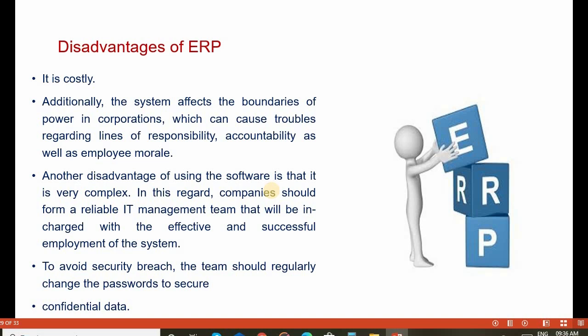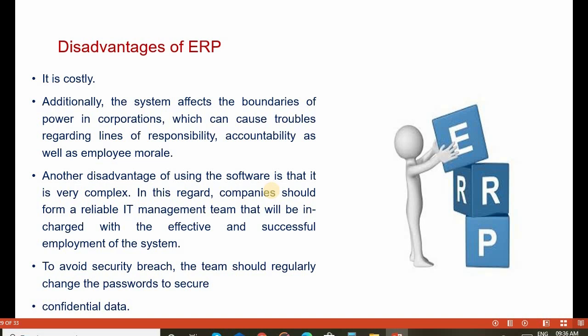Additionally, the system affects the boundaries of power in a corporation, which can cause trouble regarding lines of responsibility, accountability as well as employee morale. Another disadvantage is that the software is very complex. In this regard, companies should have a reliable IT management team charged with the effective and successful employment of the system.